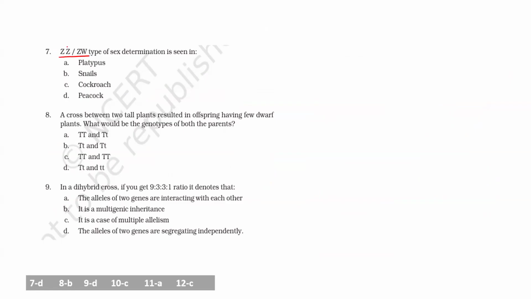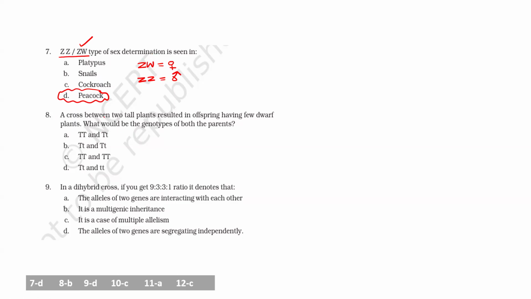ZZ, ZW. So you know this is for this type of sex determination, which is seen in birds. An example here is the peacock, in which the female is ZW and the male is ZZ. So the sex of the child will be determined by the egg, not by the sperm.